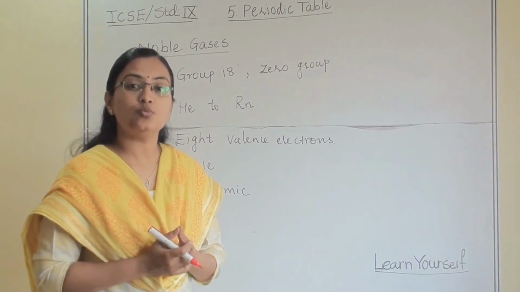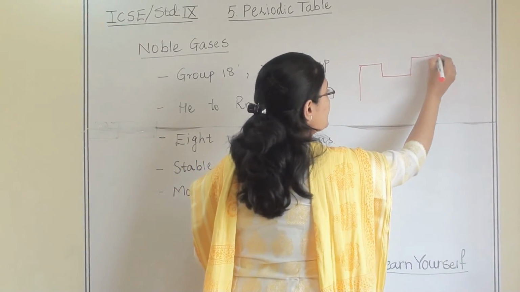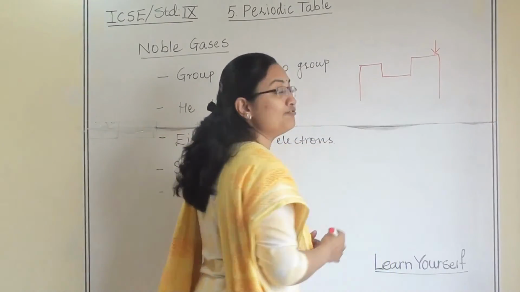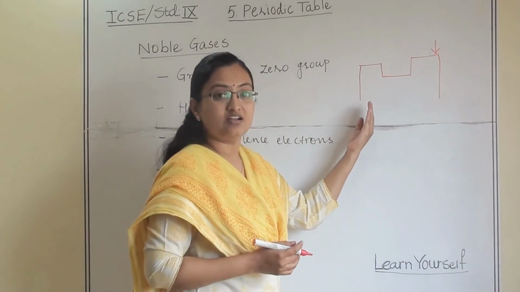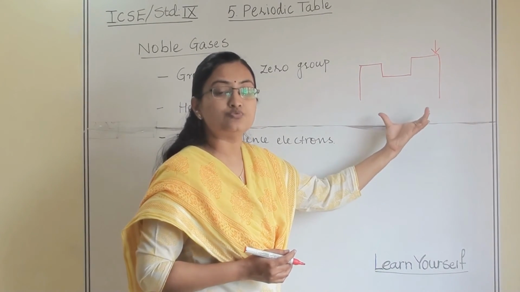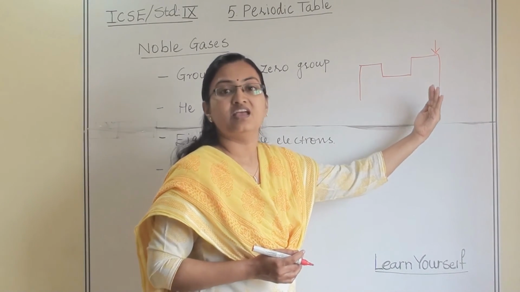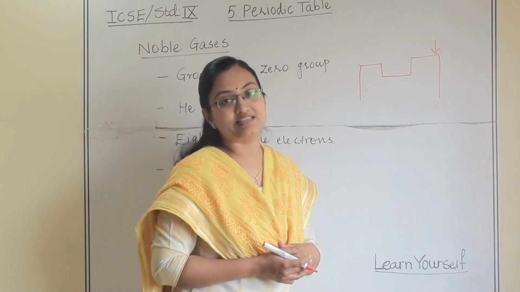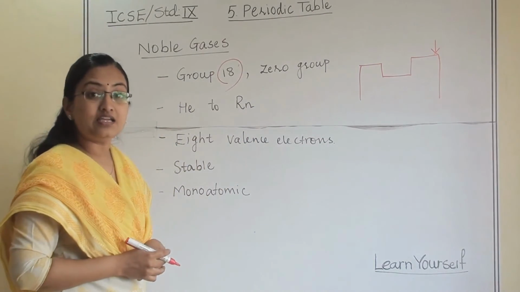So what are the noble gases? Noble gases are placed at the extreme right of the modern periodic table. So first are alkali metals, then alkaline earth metals, in between transition elements, then halogens, which are non-metals, and then last, noble gases. So they are placed in the 18th group.